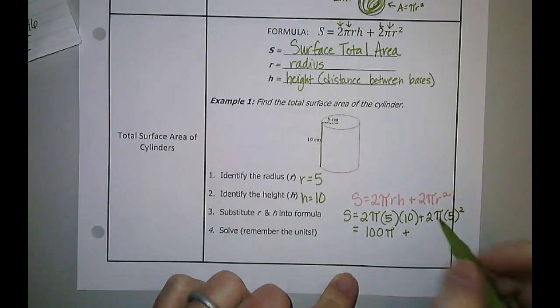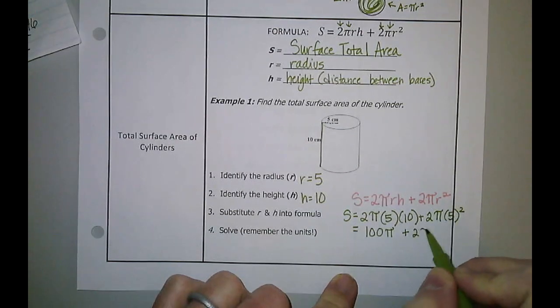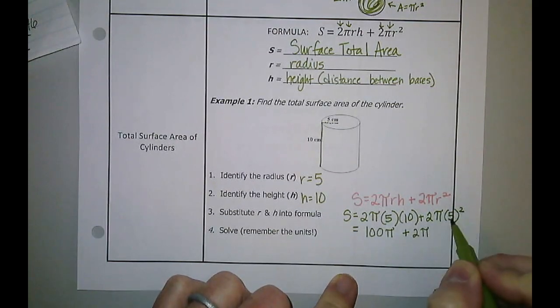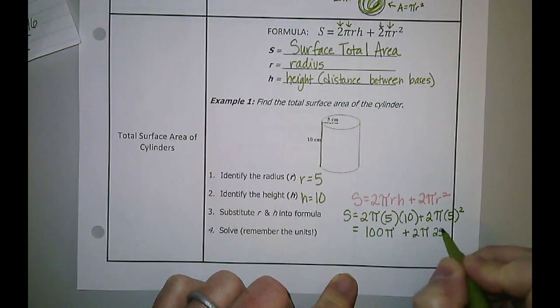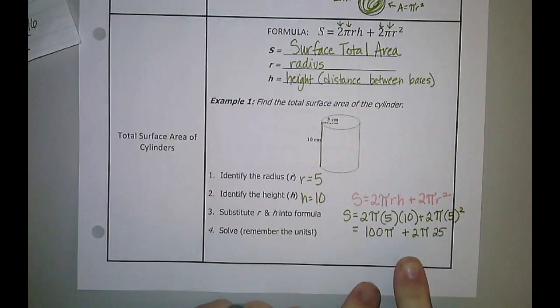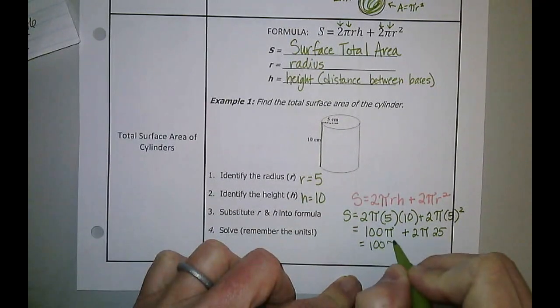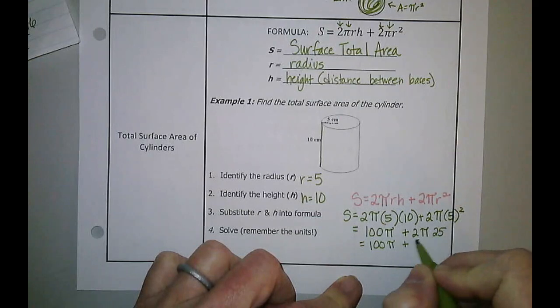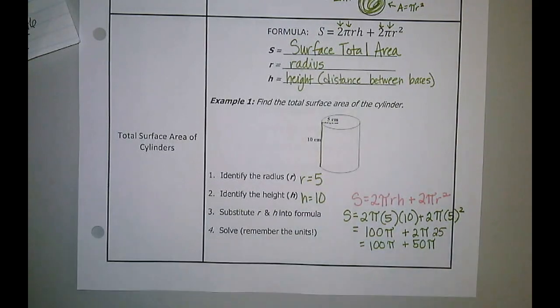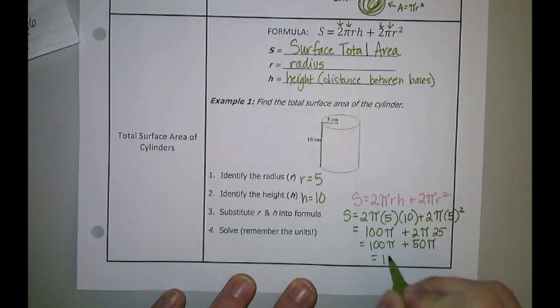Plus, and in this case, I have 2 pi times what? What's 5 squared? 25. Now, I still see I can simplify this further because I can still multiply my 25 times my 2, which leaves me with 100 pi plus 50 pi. Because they both have a pi and they both have a constant in front of it, I can add those and I get 150 pi.